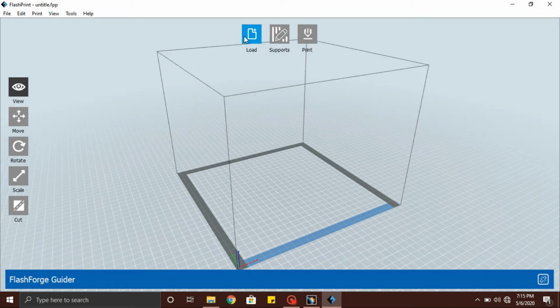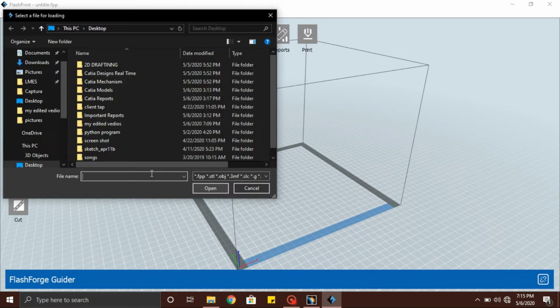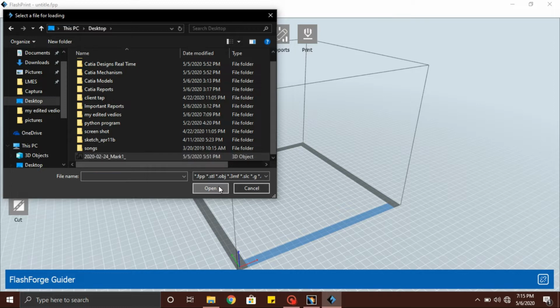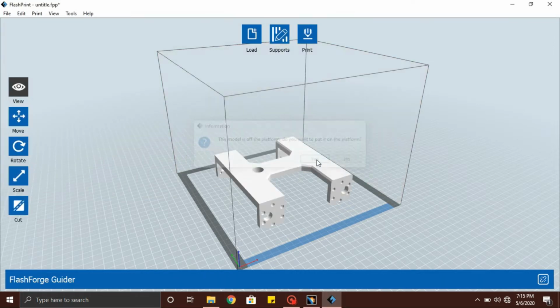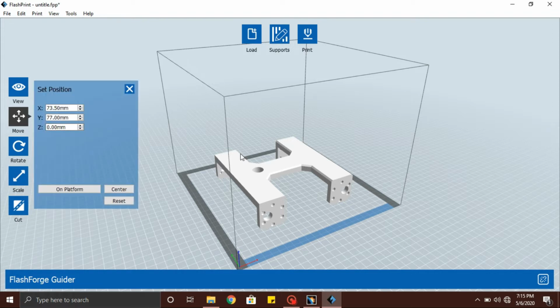Now load the HTML file which is saved on the desktop and open it. And here comes the design. Change the position of the design to the most convenient way so that the printer can print it easily without any supports.